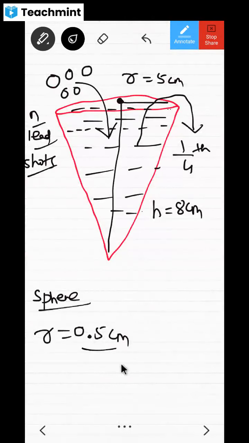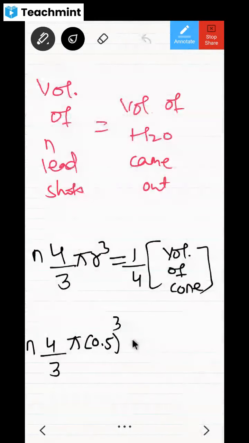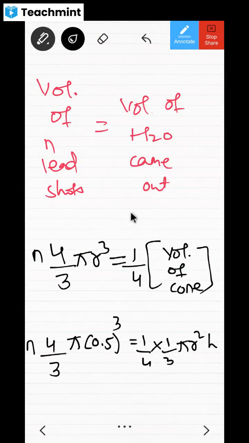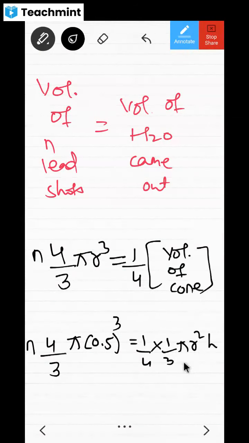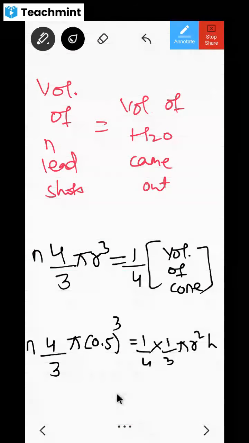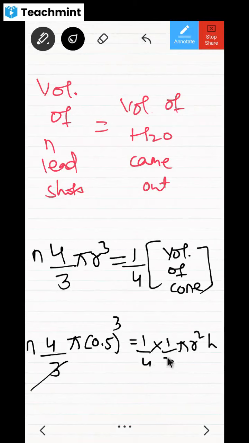Yes, sir. Okay, and that is equal to 1 by 4 into 1 by 3 pi r square h or not? Because volume of the cone is going to be 1 by 3 pi r square h or not? Tell me. You have to be quick. Yes, sir. Now this 3 and 3 they get cancelled, no? 3 and 3, look at this. They get cancelled, no? Yes, sir.